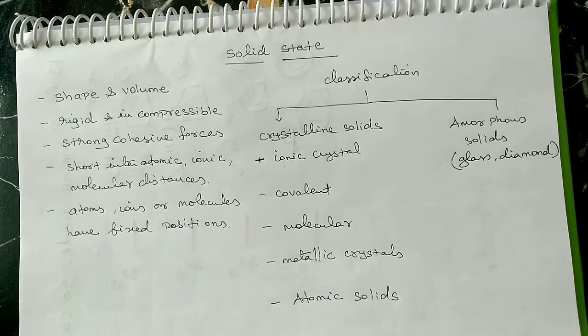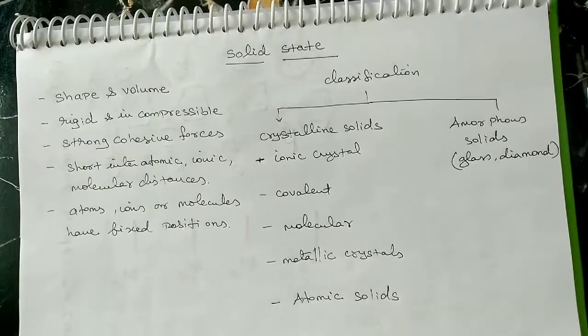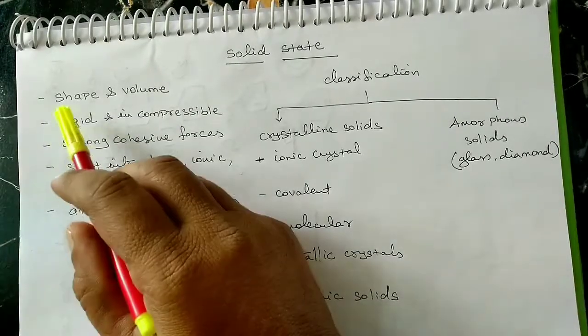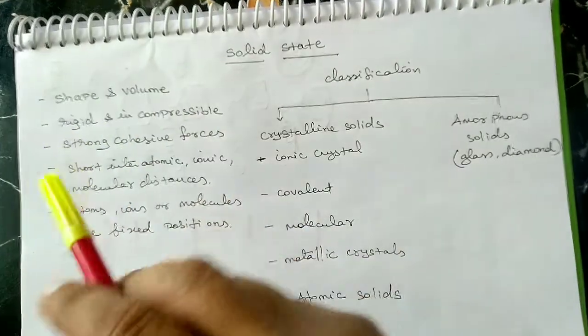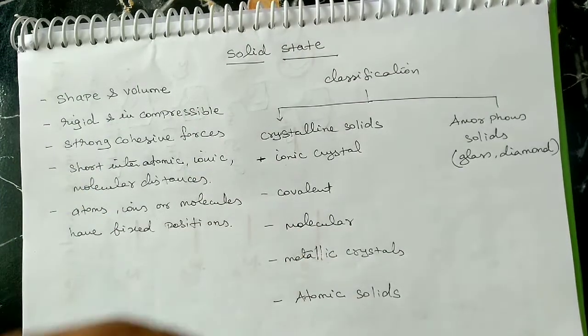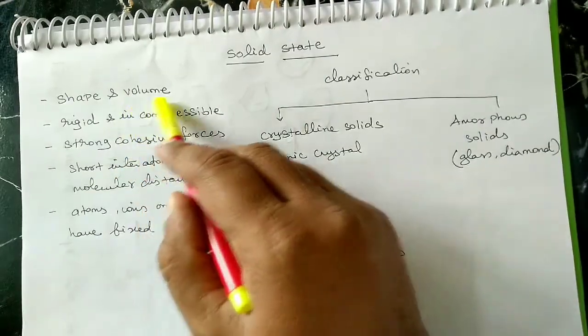In everyday life, we come across so many kinds of matter. Matter is classified into three types: solid, liquid and gas. We study the solids in this lesson. Solids have a definite shape and a definite volume. Each solid has a definite shape. It may be spherical, rectangular or cuboid, any three-dimensional structure, and it has a definite volume also.